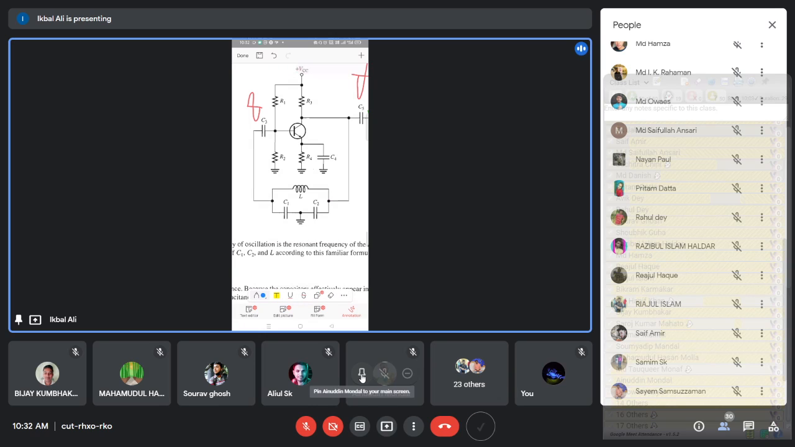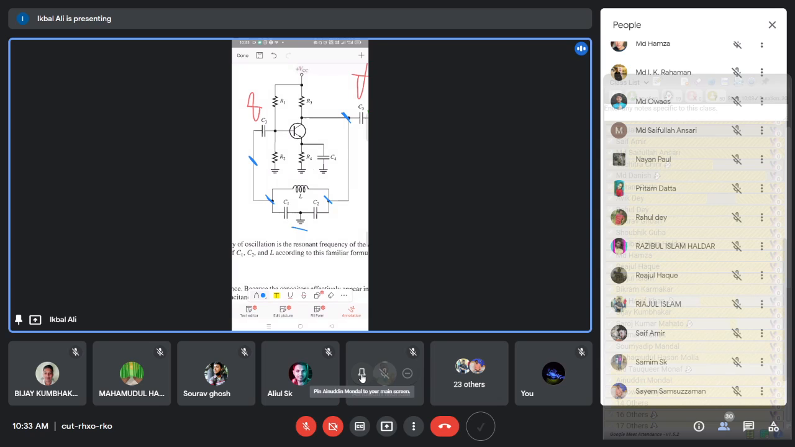This beta network is connected in this fashion. The C1, C2 junction point is connected to ground. This point of the beta network is the input side, connected to the output of the amplifier. And this side, which is the output of the beta network, is also the feedback point, and that is connected to the input of the amplifier. So in this way, the beta network is connected.